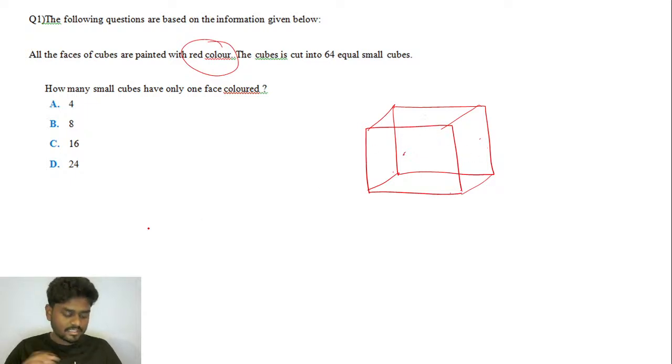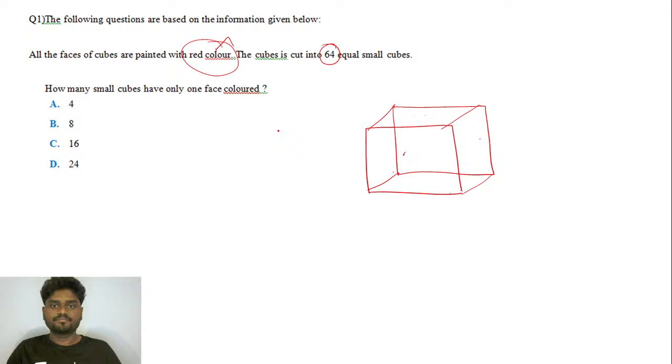So we'll be having 6 faces in a cube, and what you're doing here, you're trying to paint all the 6 faces with red color. After that, you're trying to cut this cube into 64 equal cubes.